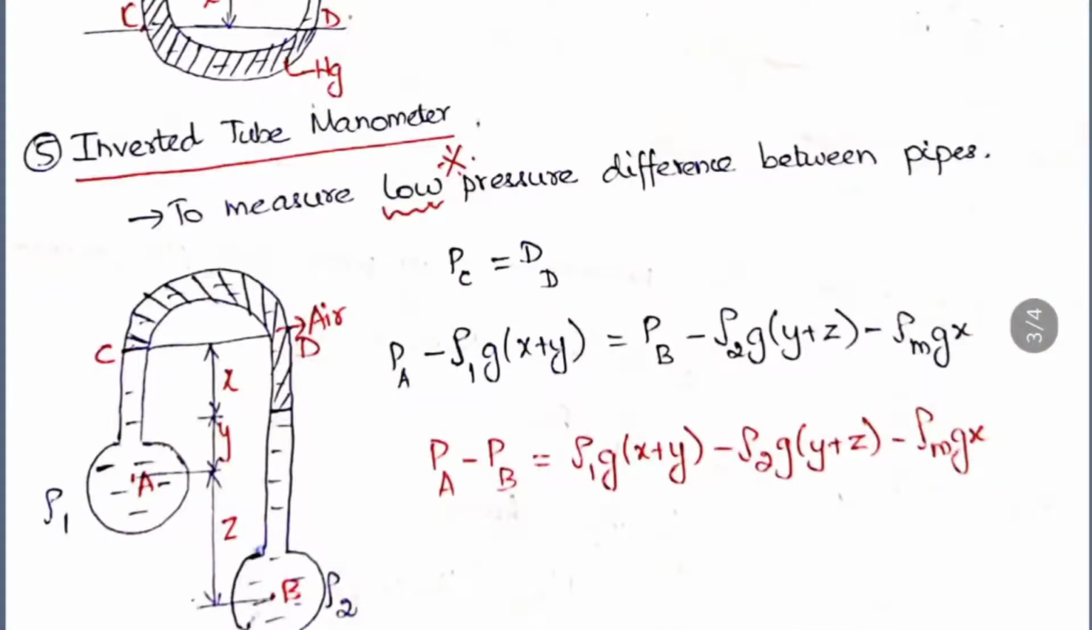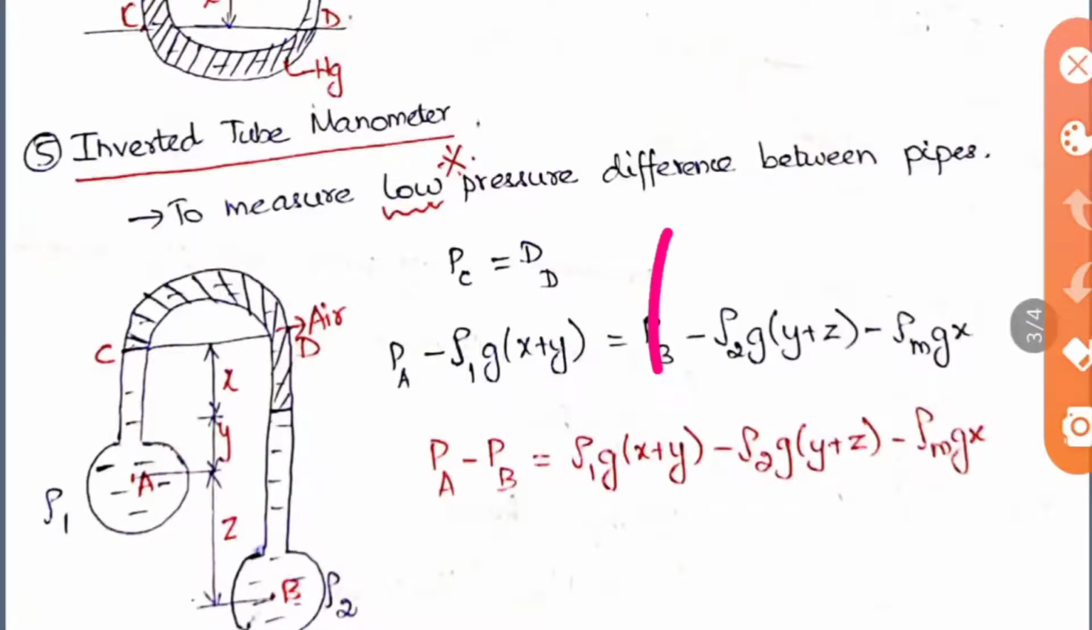Then the fifth one is the inverted tube manometer. So this is specifically used to measure the low pressure difference between pipes. Here it is an inverted tube. So far we have seen it like this only, but here it is an inverted tube, and the principle and everything is the same. Here we'll be taking from A to B as Z, and then from here to here Y, and then from here to here X. So as I told you before, you should not take the horizontal line here. You should always take the horizontal line here only.